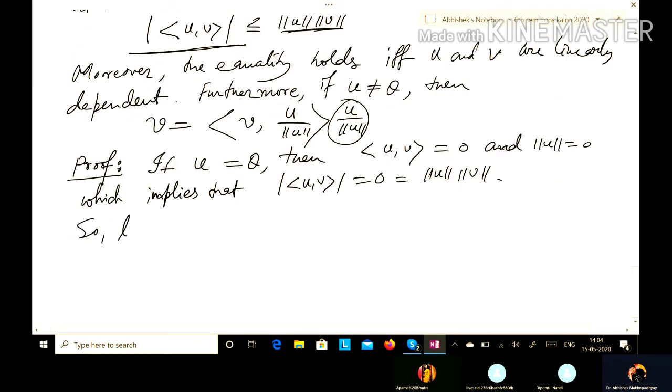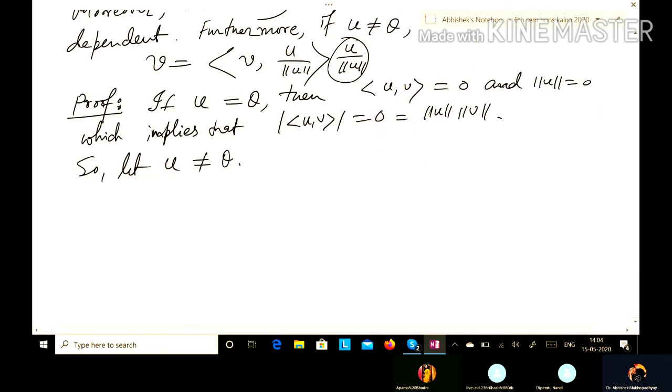So let us suppose the other case, that is, u is non-zero. Now if u is non-zero, we will introduce a vector. Just consider this vector which looks like lambda u plus v.